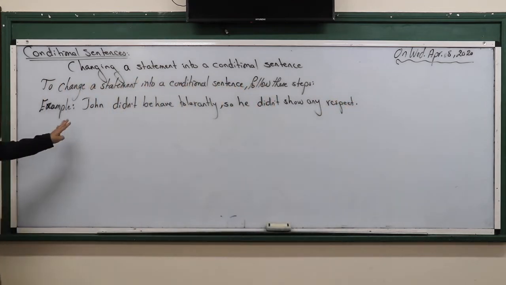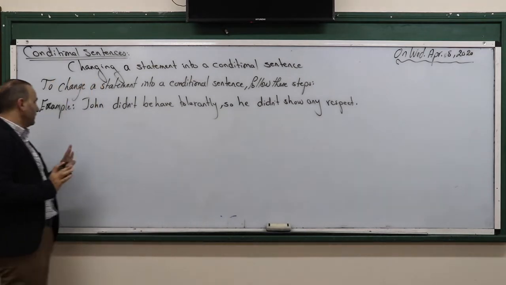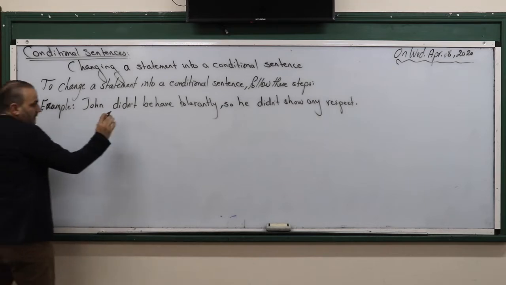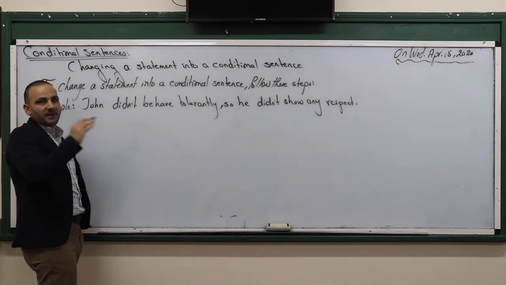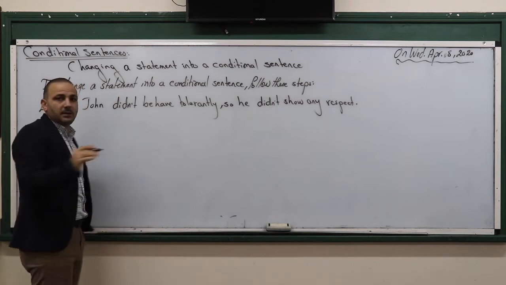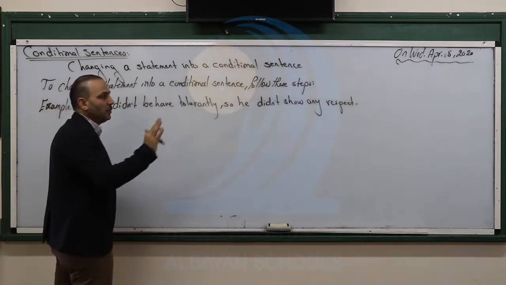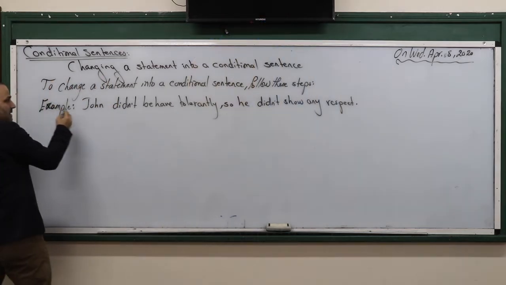First, let's see that. This is a statement. Don't go directly to the conditional sentence. So here, the first step, if you still remember concerning the mixed type, we identify the time and the tense. Let's see if we have mixed time, mixed tense, or the same tenses or the same time. First of all, to change it into a condition, this is what?